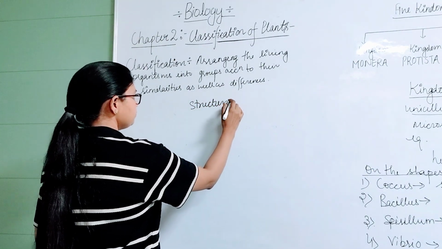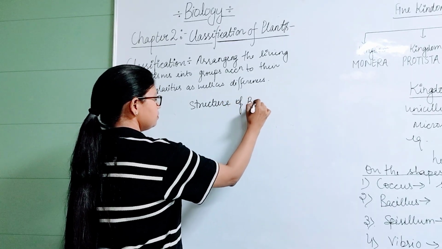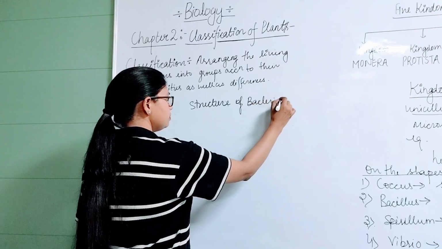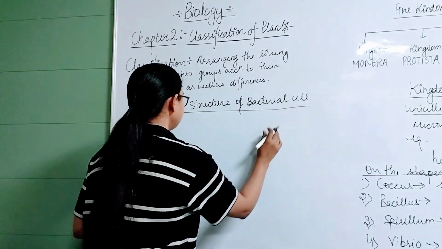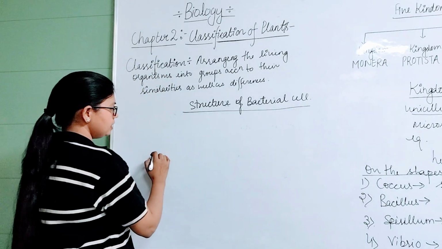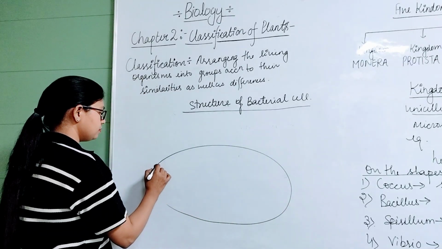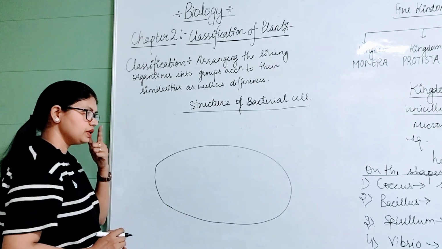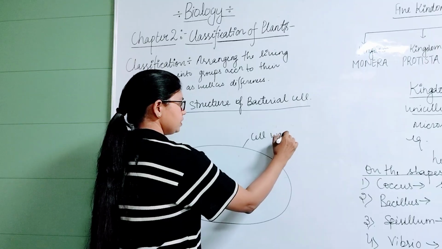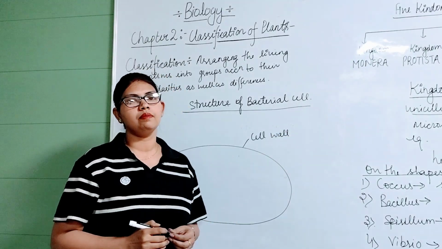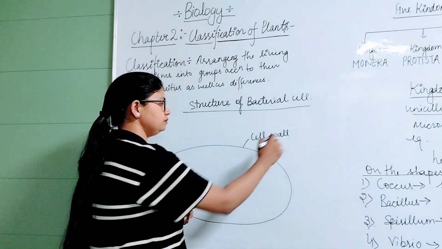Structure of bacterial cell. I am drawing here a bacillus type bacteria. So a bacteria has a cell wall which is hard in nature. This is the cell wall, and this cell wall is not made up of cellulose just like in plants. It is made up of protein.